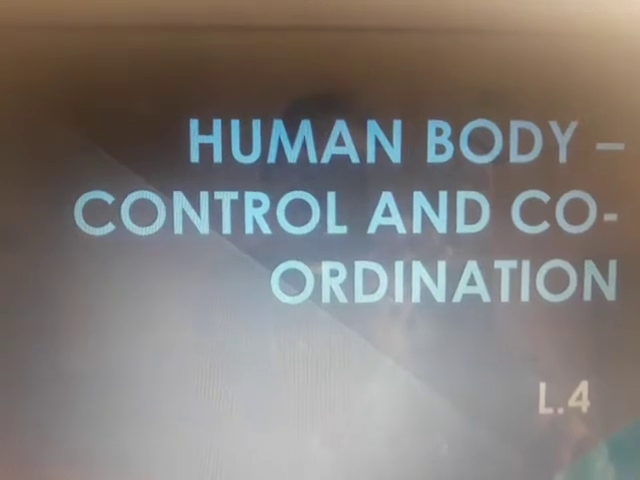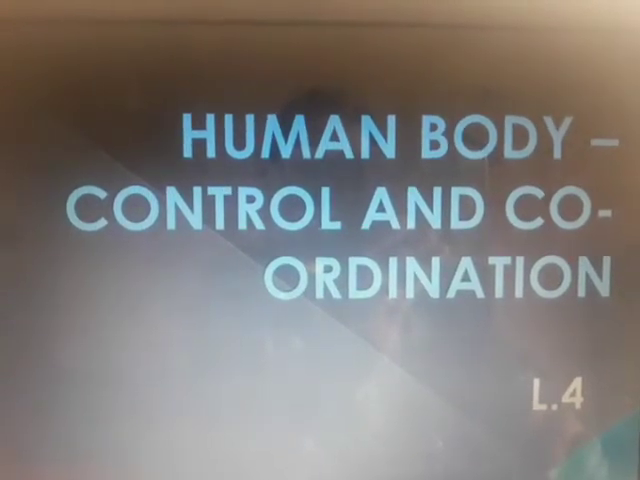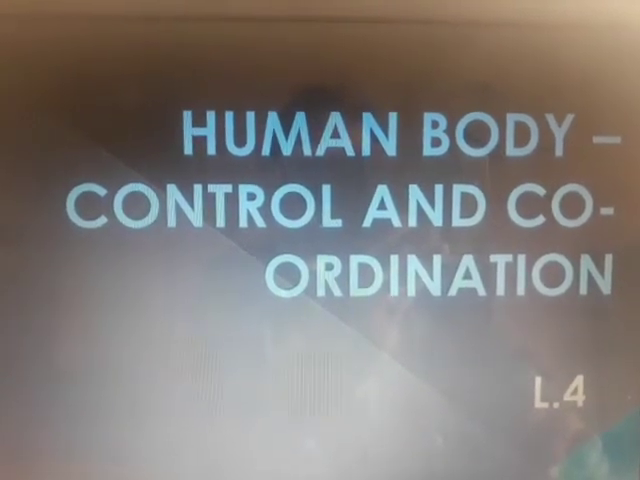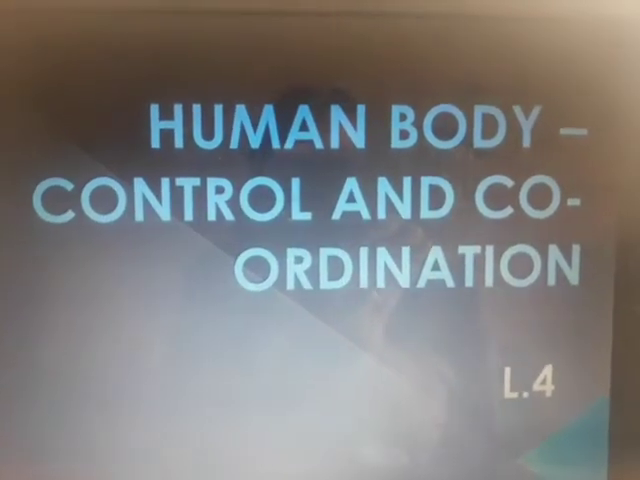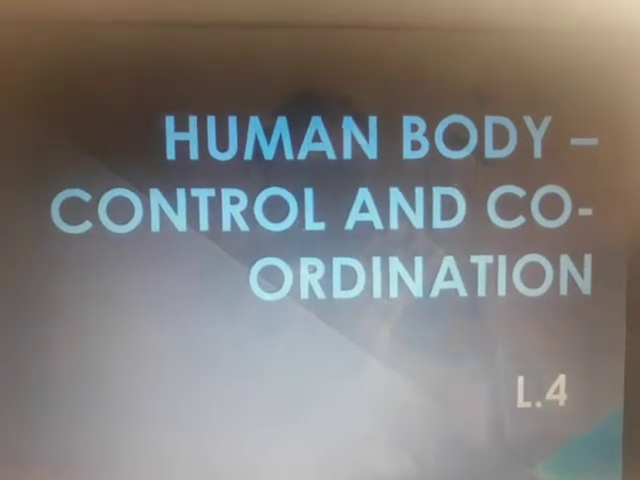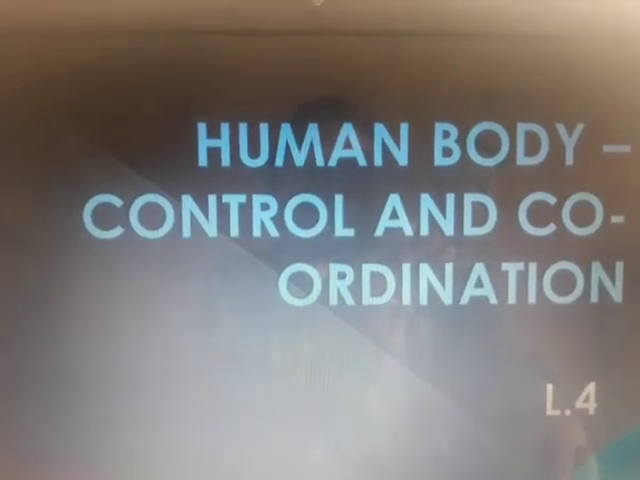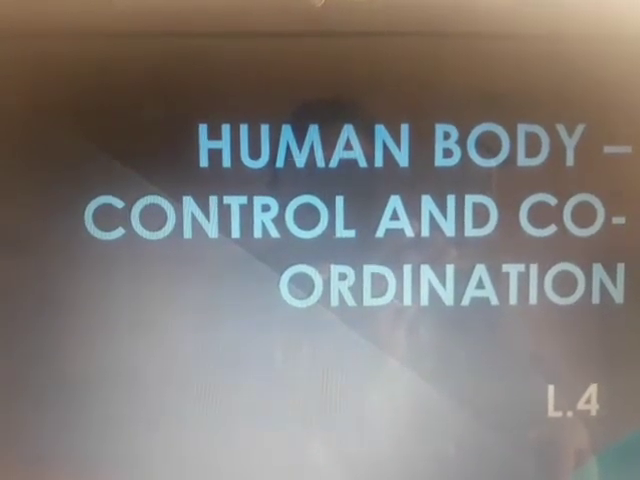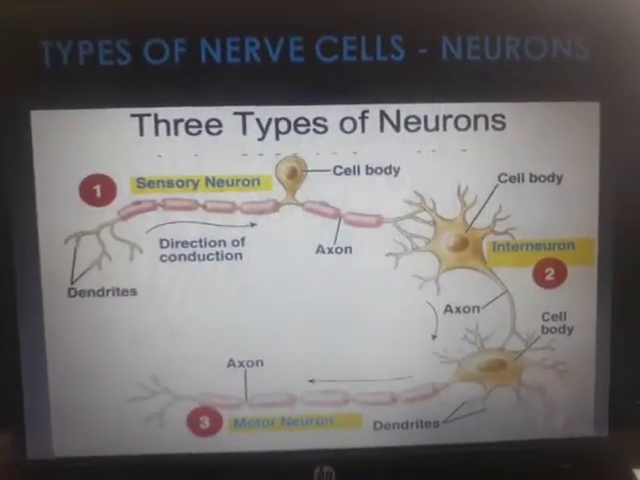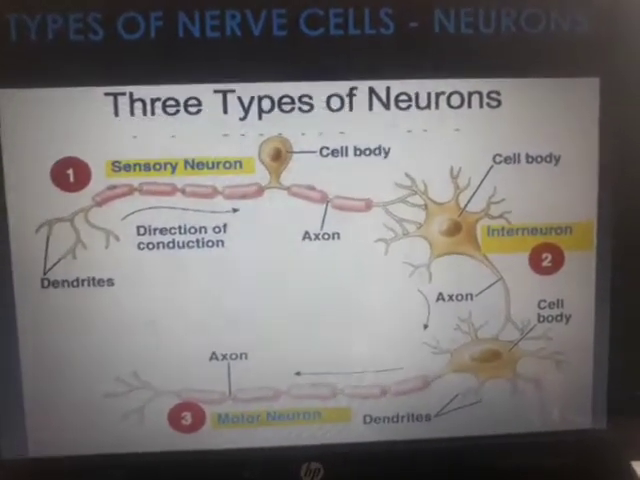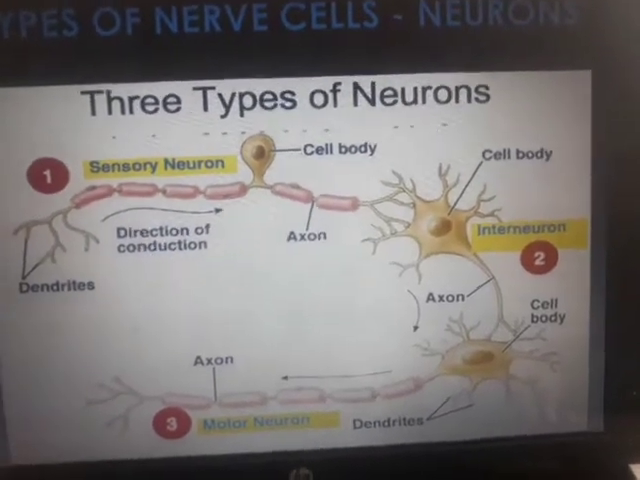We have started with our human body, a very important system, that is the nervous system, okay, and it is into control and coordination. It's good that they have replaced the name nervous system with control and coordination. So let us go ahead with the next part of the lesson. We are going to study now the types of nerve cells, or the types of neurons. A nerve cell and a neuron are the same thing, okay.